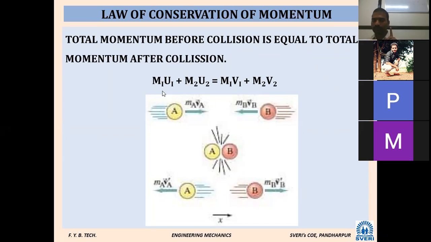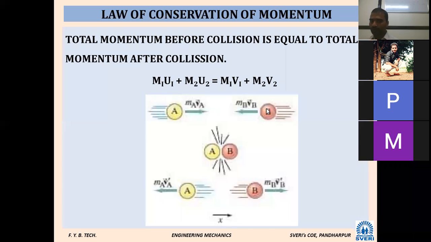What is the definition of momentum? Mass into velocity. Product of mass and velocity. The first object has mass m1 and moves with velocity u1. Then the momentum of the first body is m1 into u1.